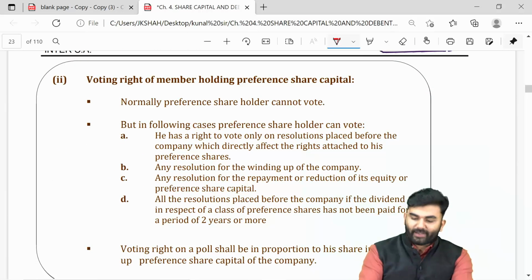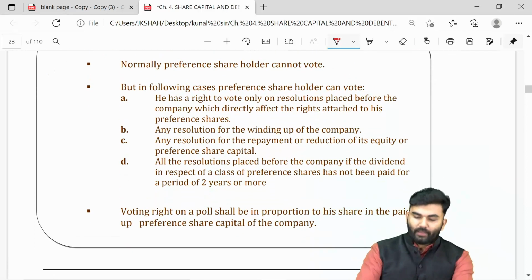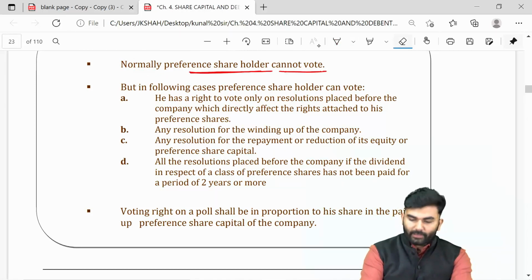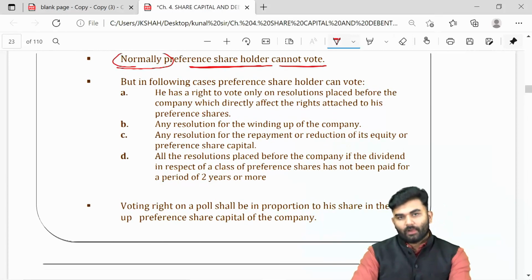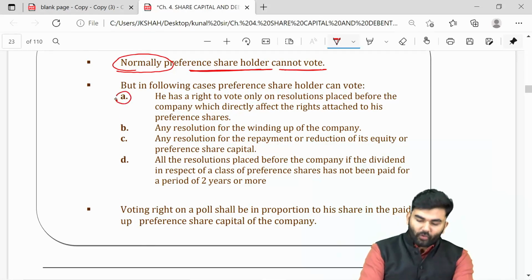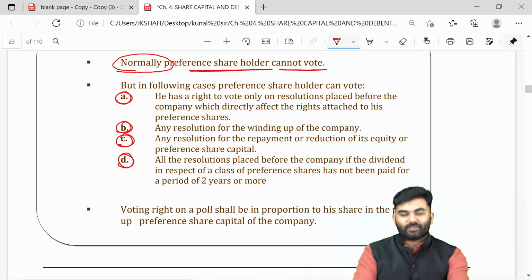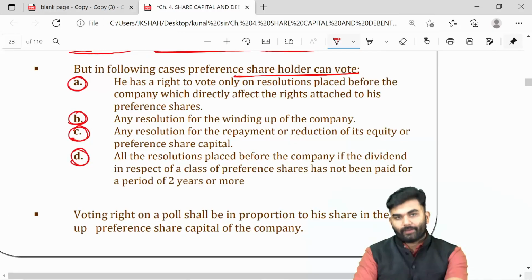However, if you are a preference shareholder, so yes, you are a member of a company, but normally a preference shareholder cannot vote. However, in the following four circumstances, a preference shareholder has a voting right.